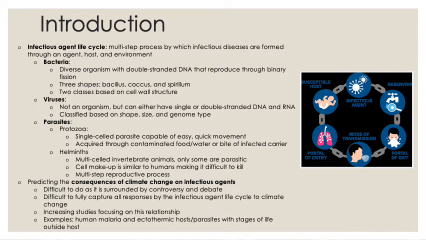Another example is that it was found that in ectothermic hosts and parasites with stages in which they are able to live outside of the host, the rates of these pathogens depend strongly on temperature. Although a framework that focuses on environmental variables in relation to temperature and the impacts of climate change on human diseases in certain species is in place, a larger and more longitudinal study is needed to expand this concept to larger ecosystems in hopes that one day solutions can be made to prevent these effects.